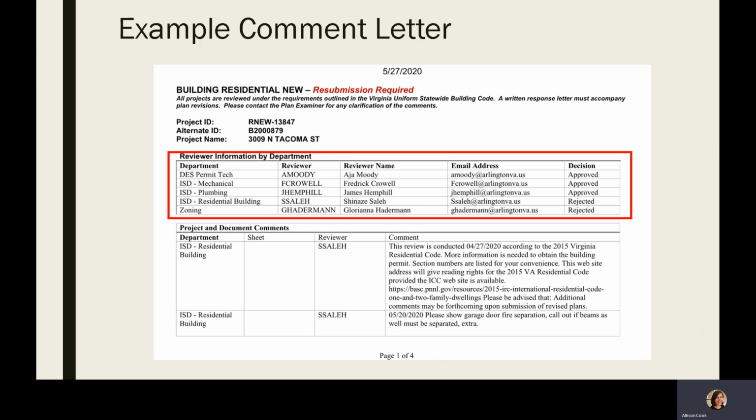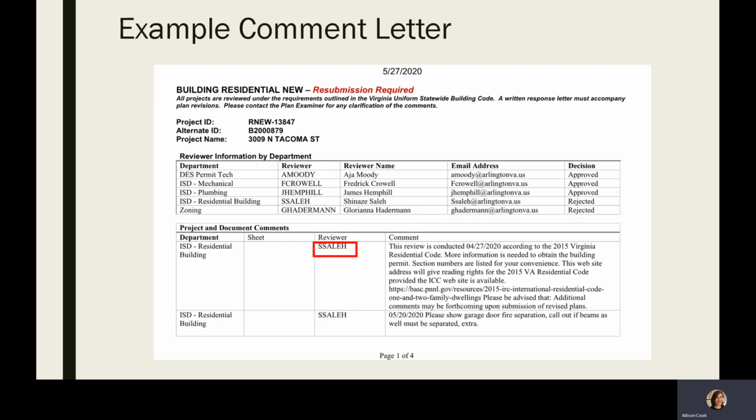You can see what department they're with, the reviewer's first initial and last name, the reviewer's full name, their email address, and their decision. Below this is a table that has the list of comments. It lists each reviewer's name, which you can match up with the table at the start of the letter if you'd like to reach out to your reviewer about comments.